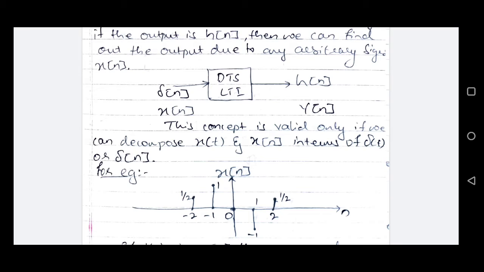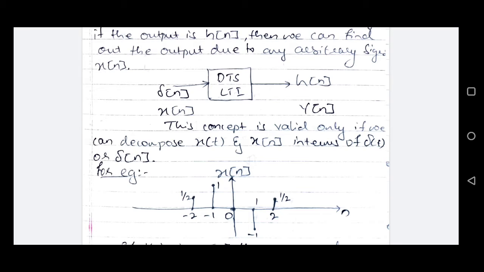Each of these samples in the discrete time signal will be looked upon as an impulse function, because we know the definition for unit impulse function in discrete time domain. At n equals 0, we'll have a delta function, represented by delta n. At n equals 1, it will be a time shifted unit impulse function, delta n minus 1. And likewise, at n equals -1, it will be a time advanced unit impulse function, delta n plus 1.